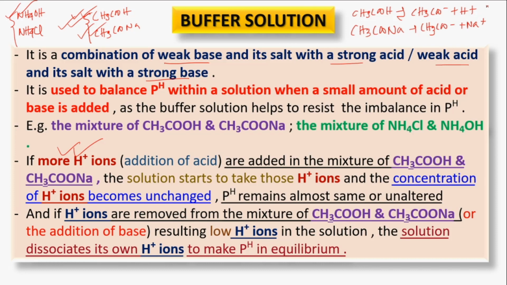If we add more OH minus to this solution, it will combine with H plus to form water molecules. And if we add more acid, that is more hydrogen ions, they will combine with the acetate ion to form acetic acid again. So ultimately the pH of this buffer solution and the given solution will remain almost unaltered.